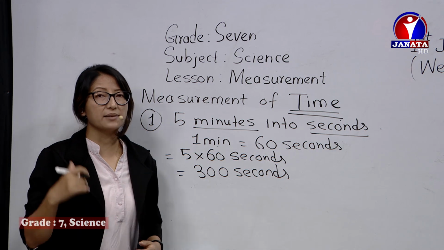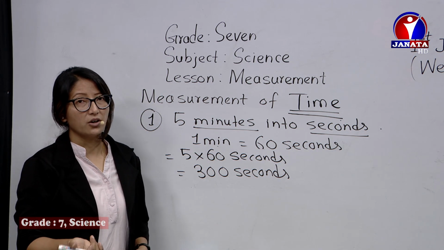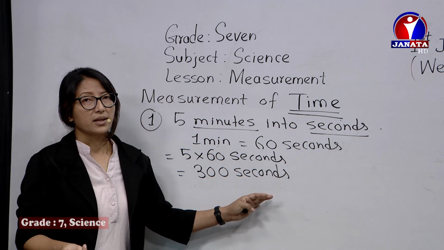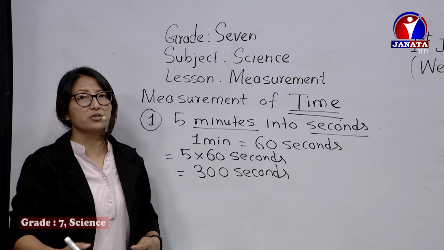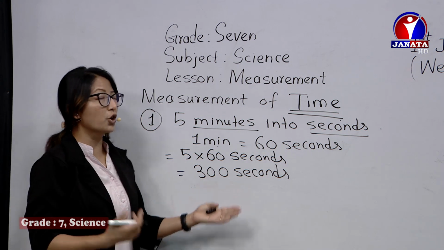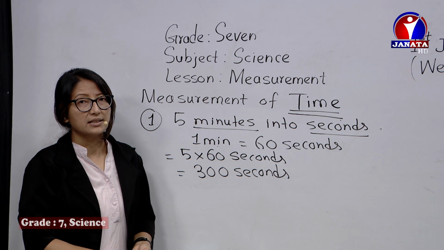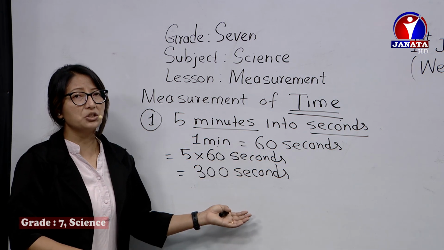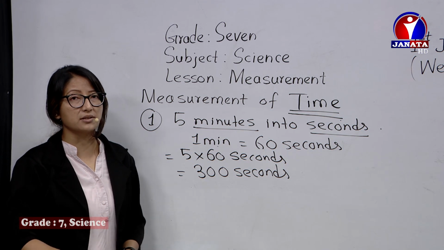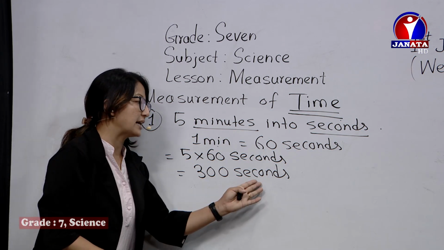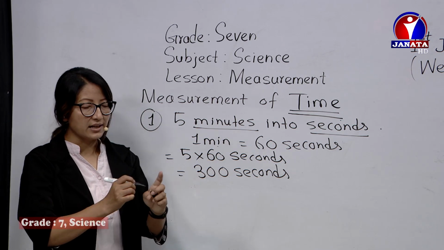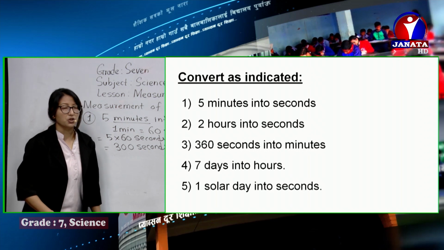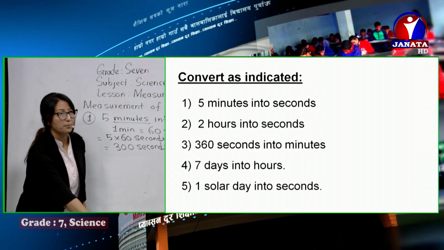Yes? So it's the same. Okay, I'll be back after 5 minutes, if you say, or I'll be back after 300 seconds, it's actually the same. But in our regular life, to make our conversation easier, we use according to the situation. If it's 5 minutes, we can say 5 minutes. Saying I'll be back after 300 seconds sounds a bit unusual. But for solving numericals and all, worldwide, it's used as the second, which is the SI unit. Now we do have more over there. These others you'll work on as your homework. One more I'd like to solve, of question number 5.